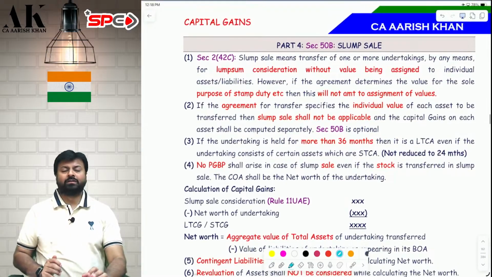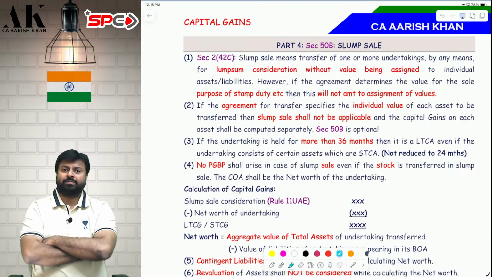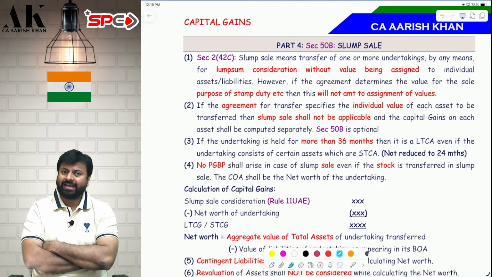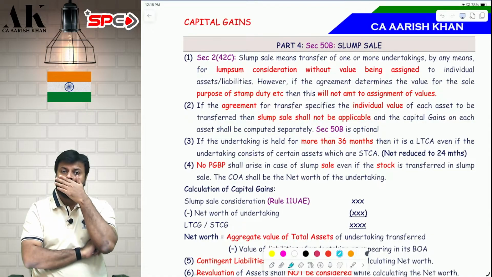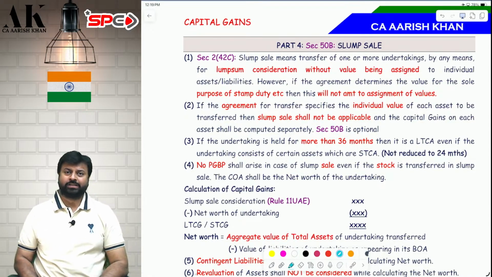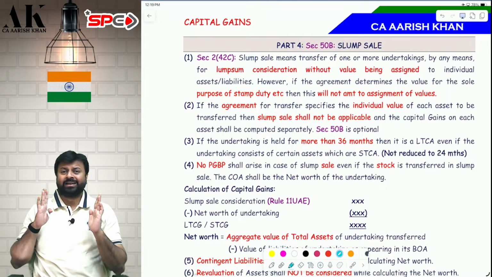Let's move on to one of the most important provisions of this entire chapter. Nothing is more important than this section. In the entire capital gains, this is the most important provision, that is slump sale. So what is a slump sale? A slump sale is defined under section 2 clause 42C. Slump sale means transfer of an undertaking of a business.